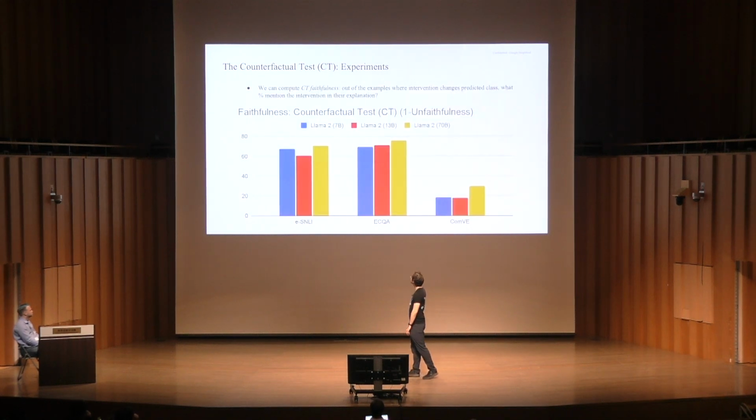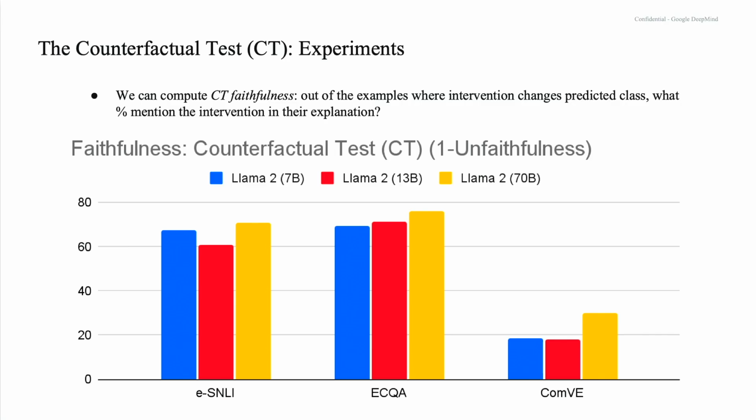And this is what this looks like. So this is faithfulness across the different data sets. The colors show the different model sizes. We tested 7B, 13B, and 70B. And there may be some trends. The larger models give slightly more faithful explanations, but the big difference is between the data sets. And this makes sense given our experimental setup. These explanations were all generated with very different annotator criteria, and if the model is just imitating these, it may imitate very different styles of explanation.